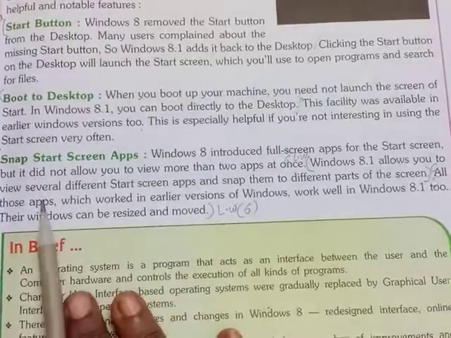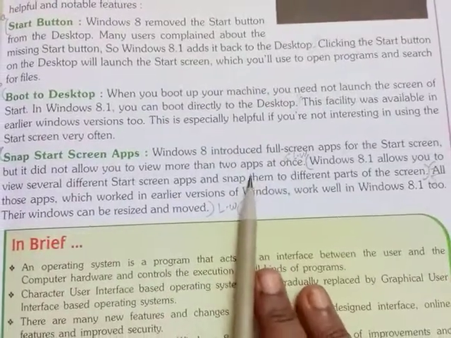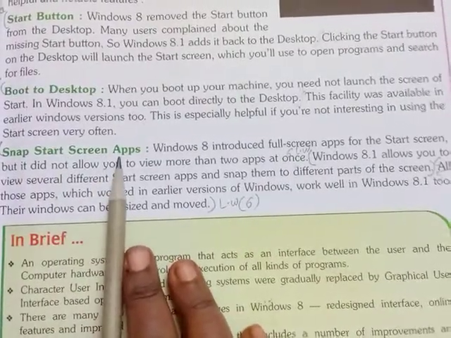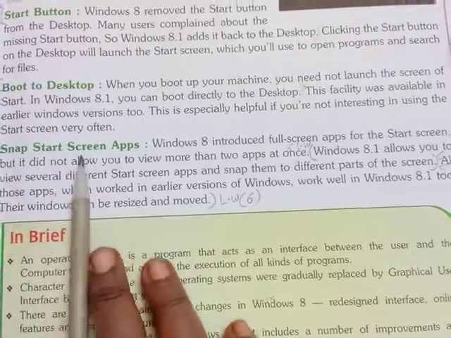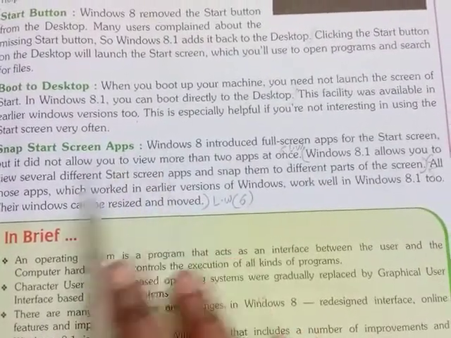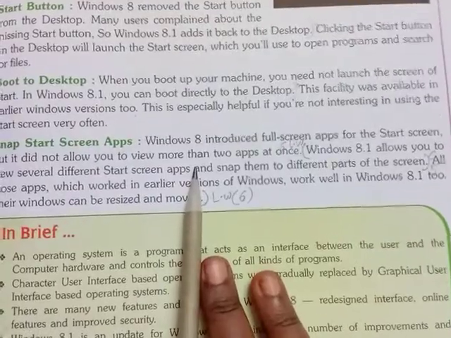Okay, but in Windows 8.1 we can open 2 apps at a time by using the snap start screen apps feature. By using this feature, we can use 2 apps at a time and work.